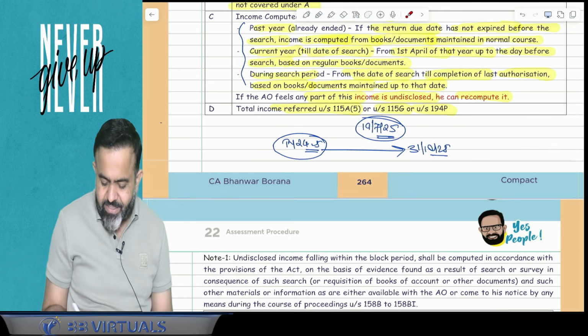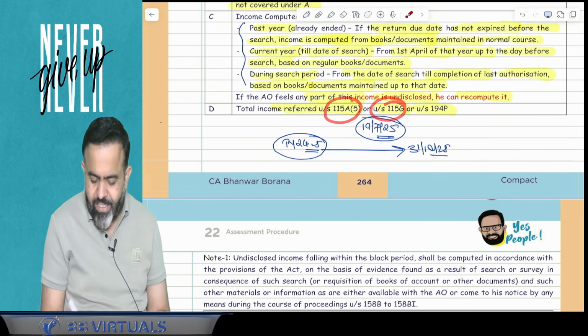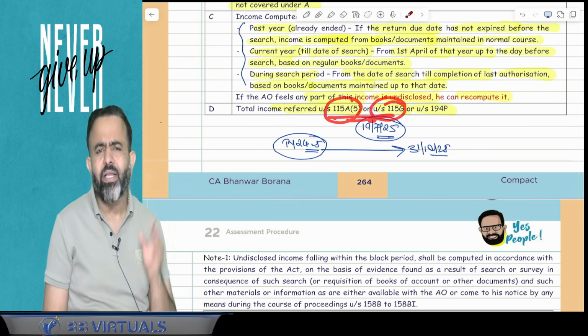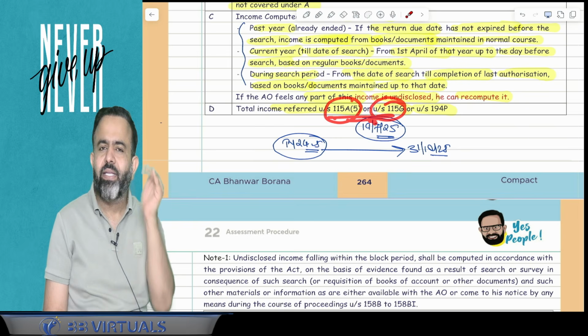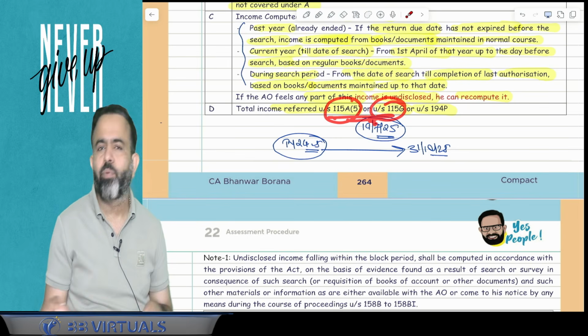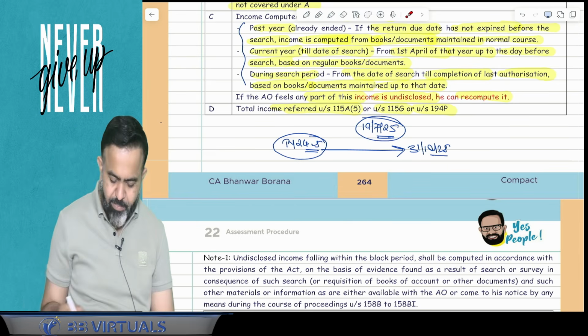As well, guys, there are certain sections, section 115A subsection 5 and 115G, which we will also discuss, where in certain cases the assessee is not required to file the return. So if the assessee is not required to file the return and TDS is deducted, that income will not be computed or considered as undisclosed income. Done. So this is the completion of this part.